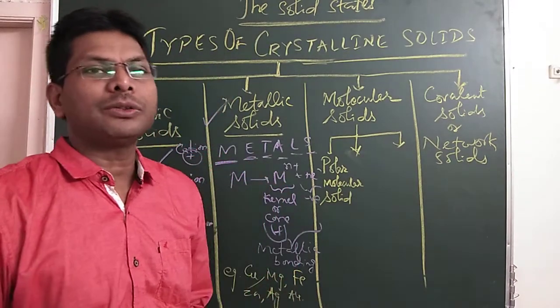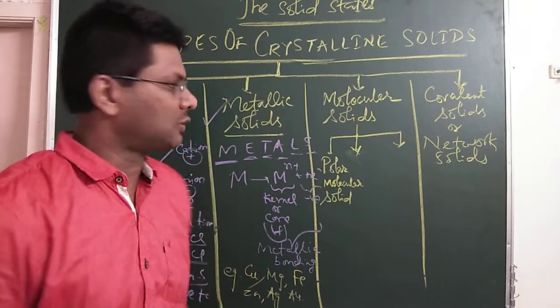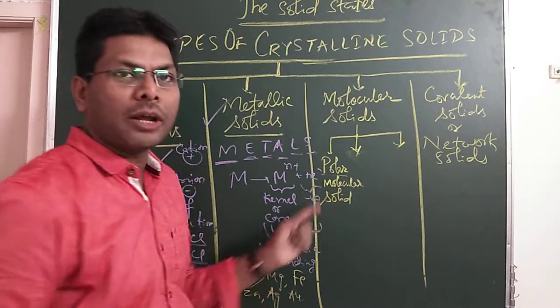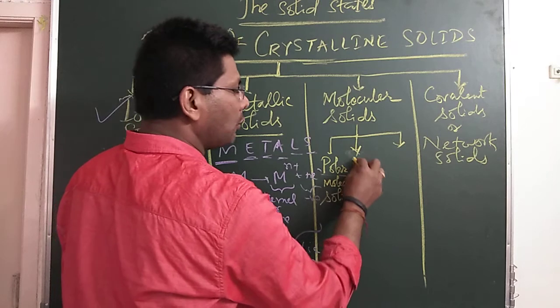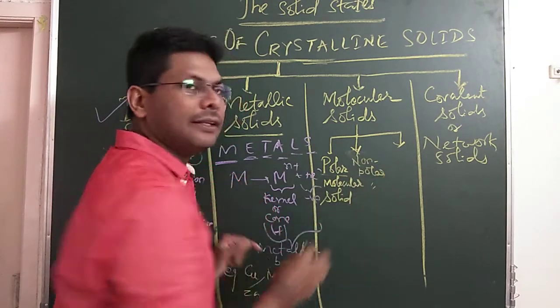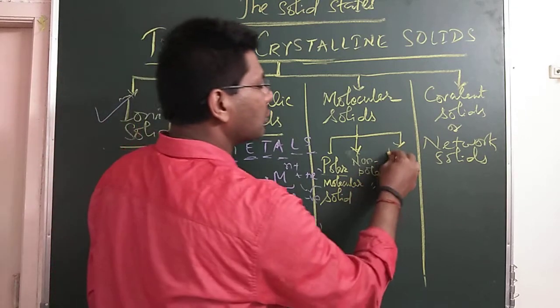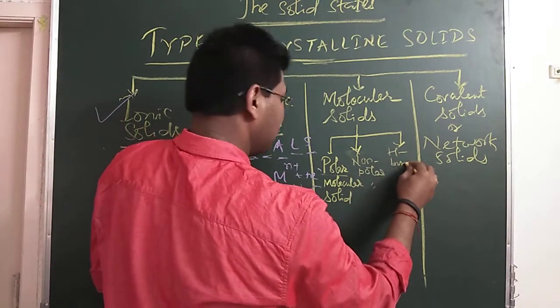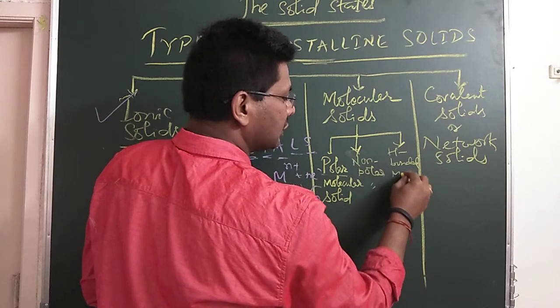Now, molecular solids. There are three types of molecular solid. The first one is called the polar molecular solid. The second is called the non-polar molecular solids. And the third is called the hydrogen bonded molecular solid.